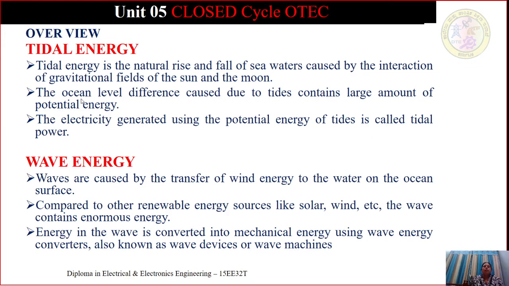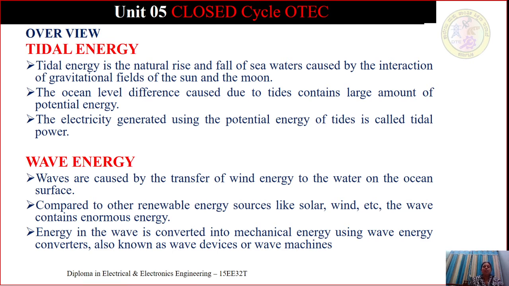So right from the fifth unit, we will overview what we have studied in the last sessions. I already told that we are utilizing the enormous amount of energy we are getting from the ocean. So using the energies available from the ocean, we are producing energy. The first type of energy we are going to produce here is tidal energy, then the wave energy and the ocean thermal energy. What is this tidal energy?